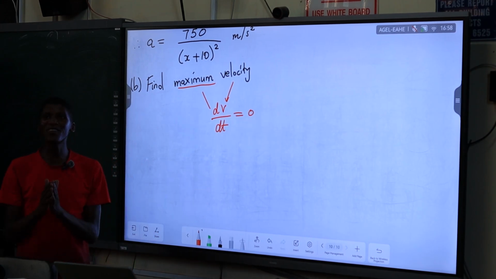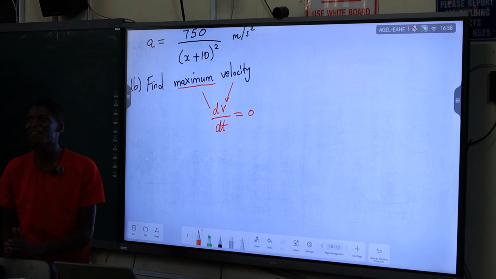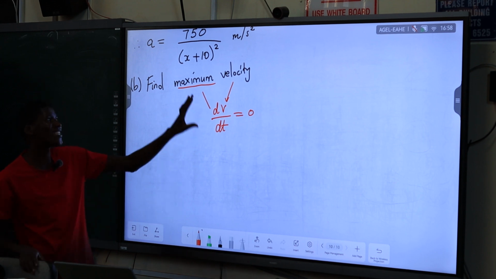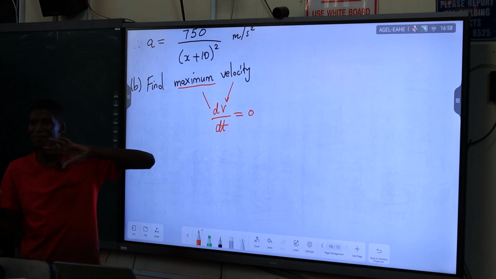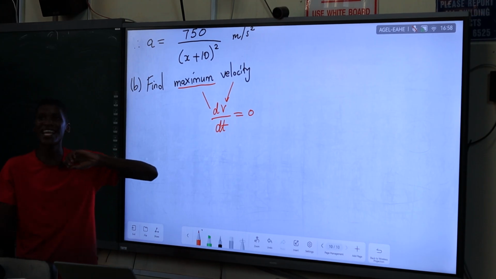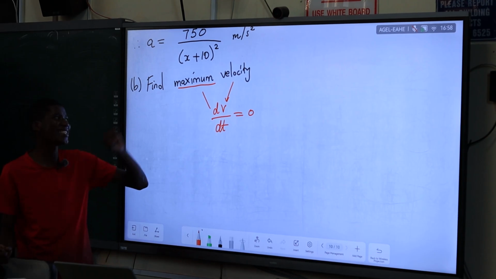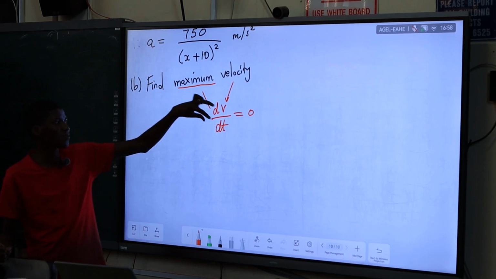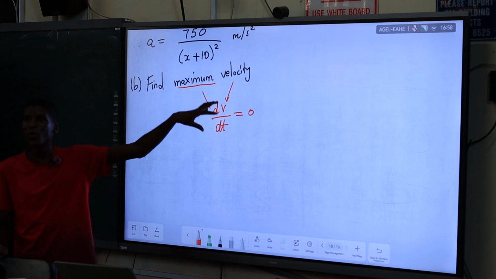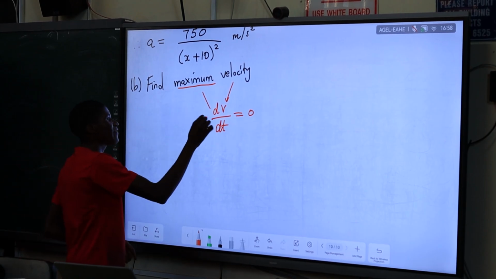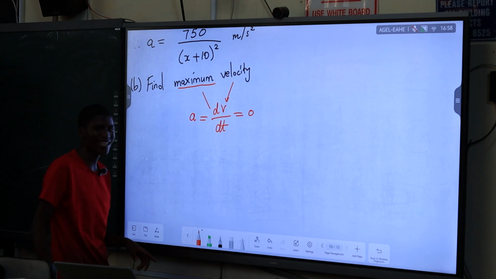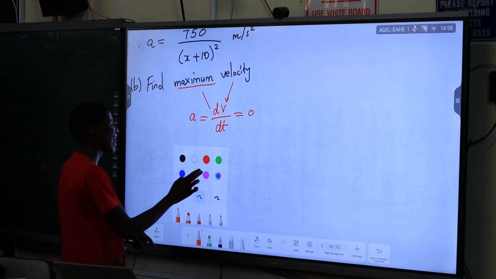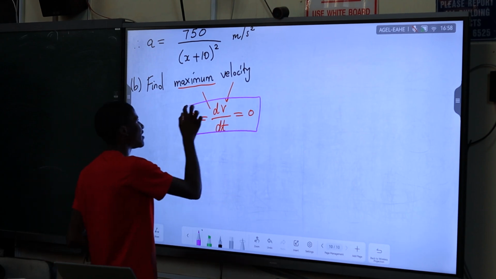Guys, in calculus, aka grade 12, that's when you start learning this: whenever they tell you maximum height, the derivative of position must be 0. Maximum velocity, the derivative of velocity with respect to time must be 0. It means it's no longer changing. And its derivative of velocity lingana nani? The acceleration. So ngamanye amazwi, our acceleration must be equal to 0.